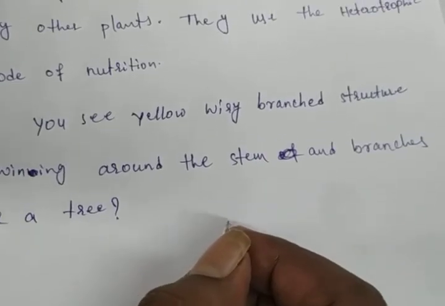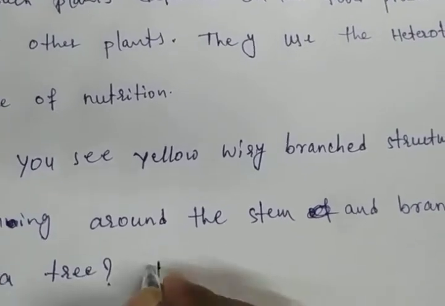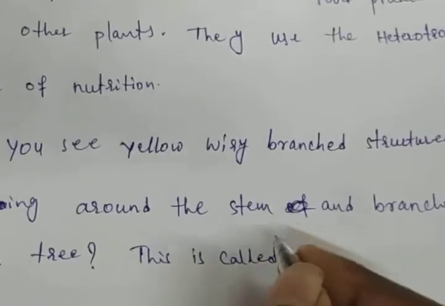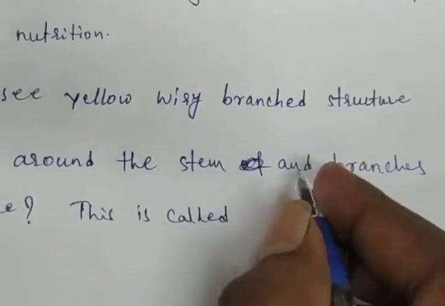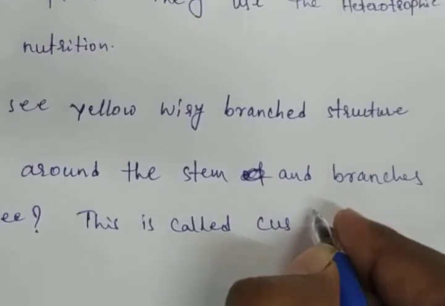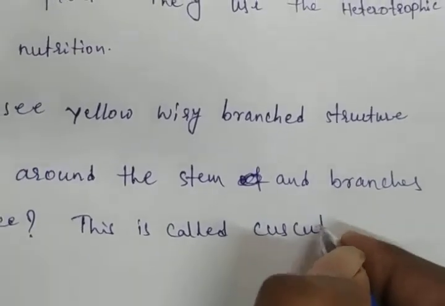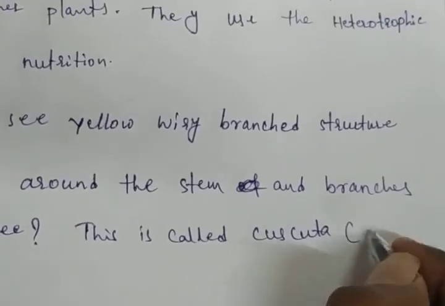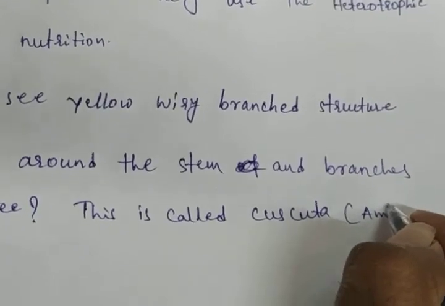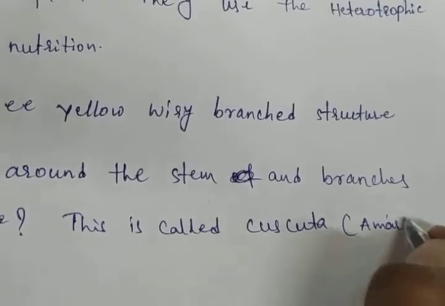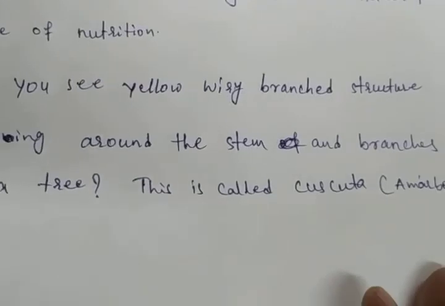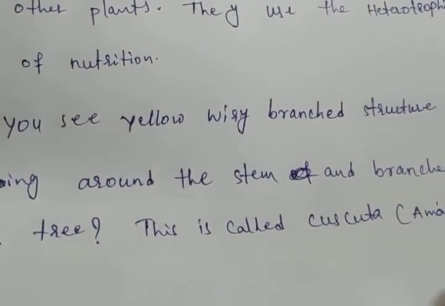This is a plant called cuscuta. What can we call this plant? This is called cuscuta. We can also call it amarbel.